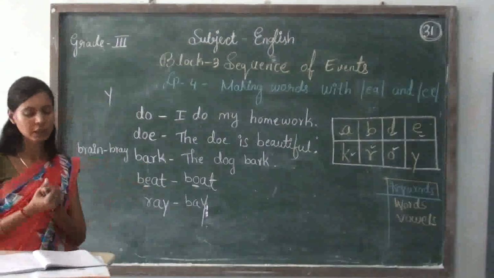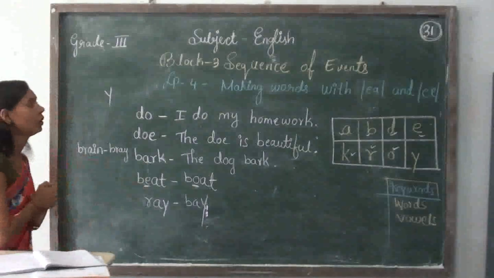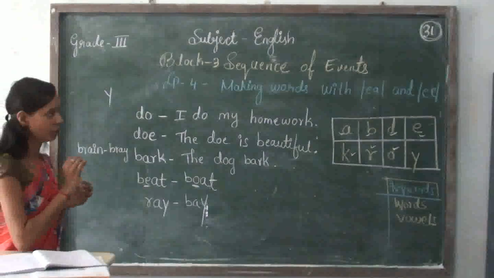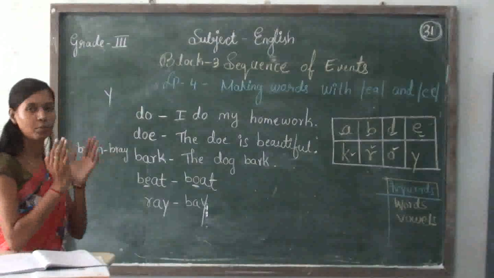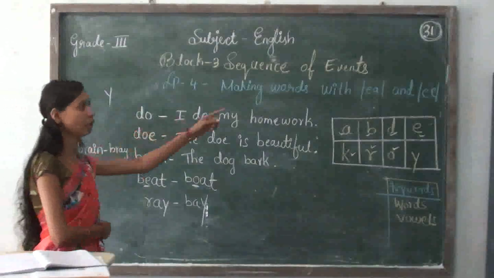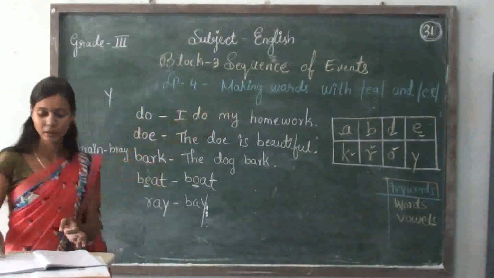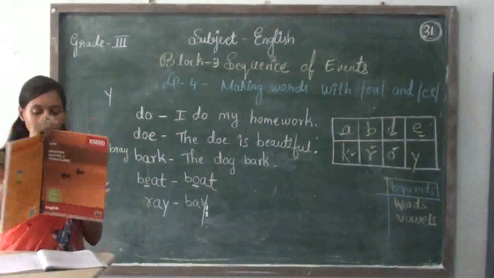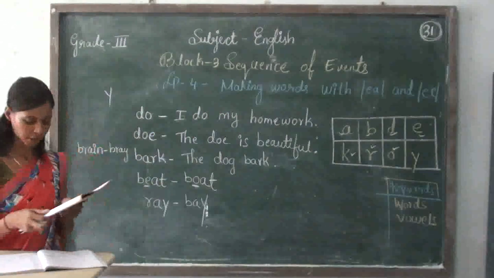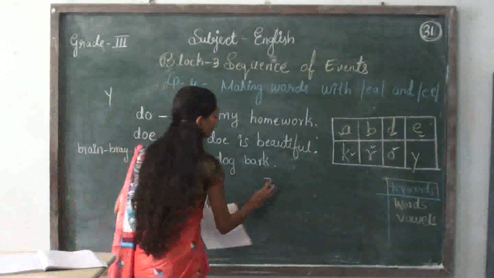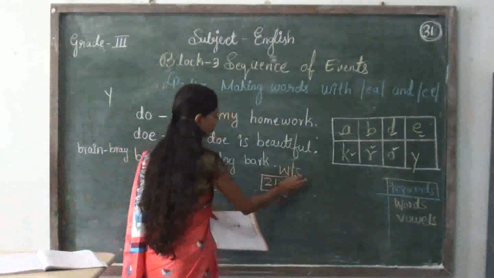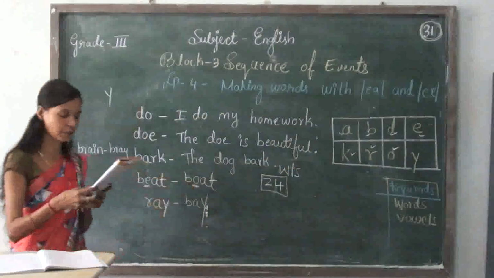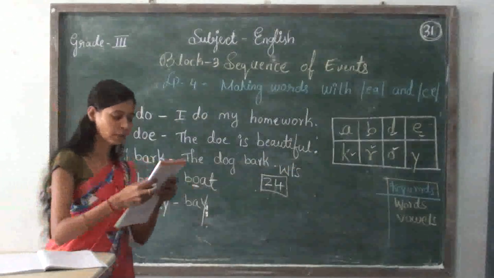So students, in this class what have you learned? By using the letter cards, we have made some more words that have E and A. So now let us move to the worksheet part. Page number 24, your worksheet. Here you can see some words.